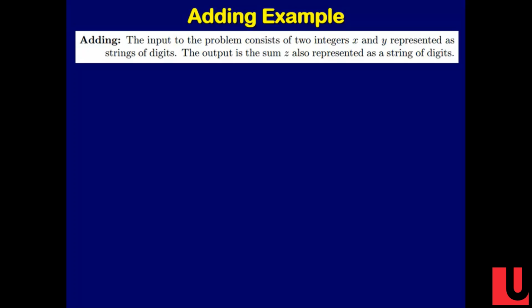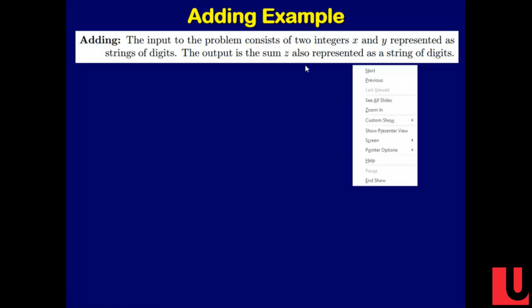All right, so let's do another example. Now, the problem is we have two integers. Now we're going to multiply arbitrary integers. Remember we said you can't do arbitrary integers in one time step, so it's going to take more than one time step. Oh, are we multiplying or adding? We're probably going to add because adding's easier. The input is two integers represented as strings, and the output is their sum. Multiplying is harder. We want a linear time algorithm. We're going to add them.